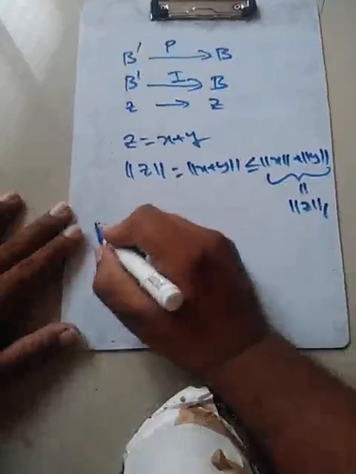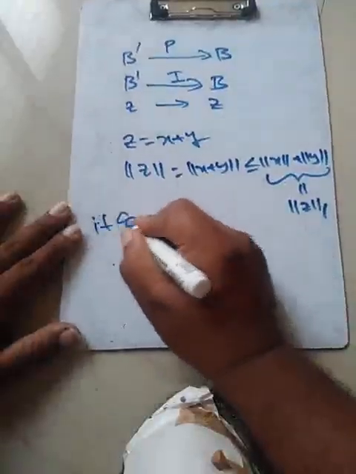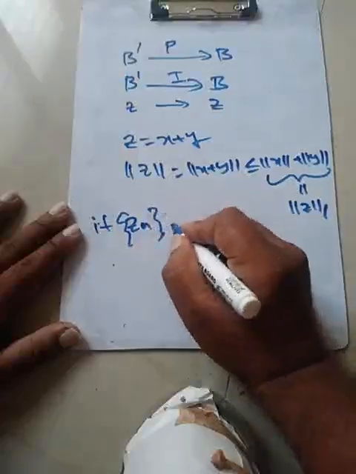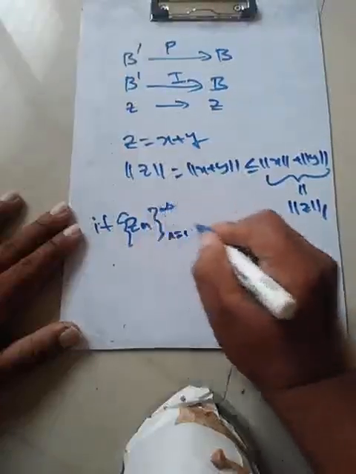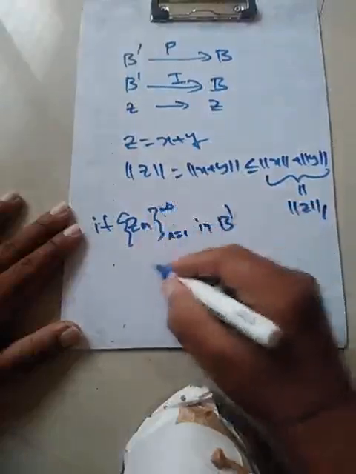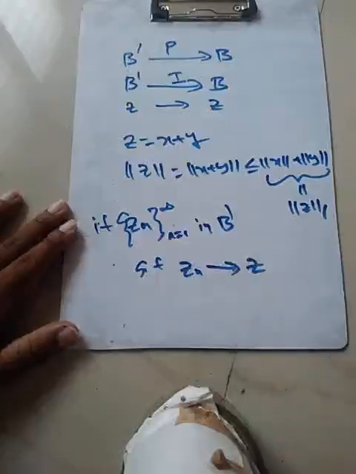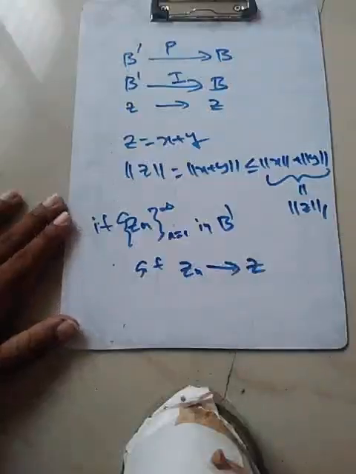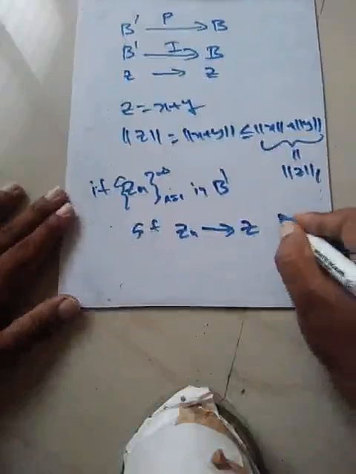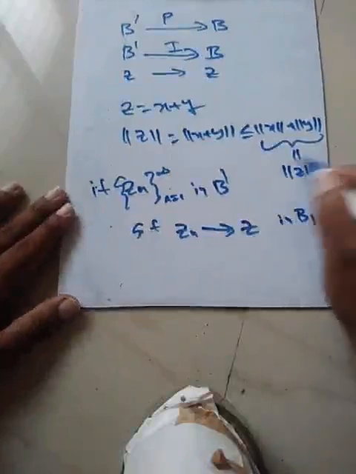So what do we have? If Zn is a sequence in B dash such that Zn converges to Z in B dash, that is its convergence with respect to one norm.